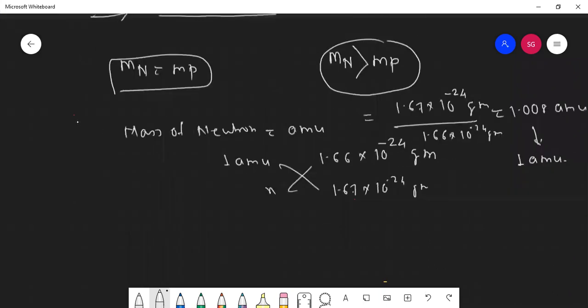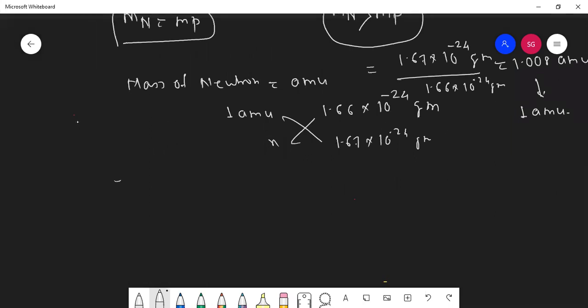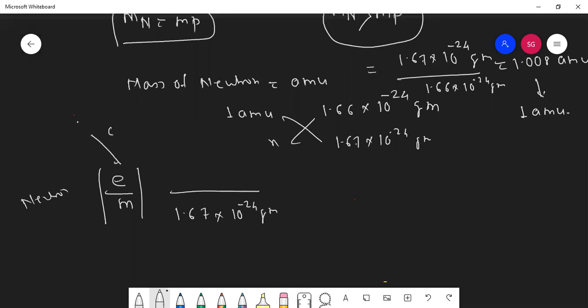And the last but not the least, this is E by M for neutron. Now you know what the mass is. Mass is 1.67 into 10 raised to minus 24 grams. This is E, which means charge. What is the charge on neutron, students? No charge. No charge means 0. So E by M will be how much? 0. E by M is 0.